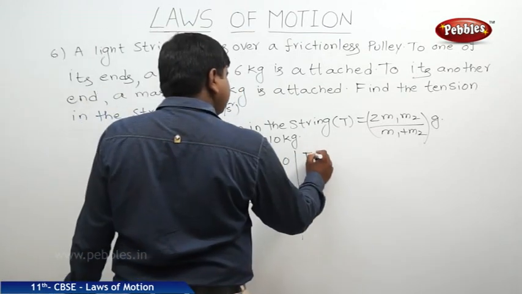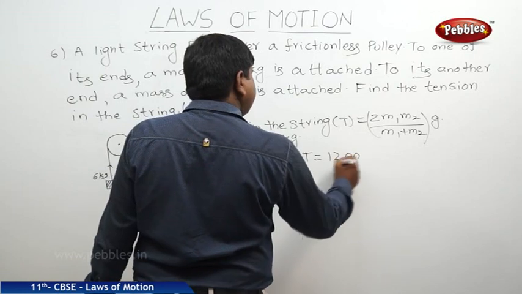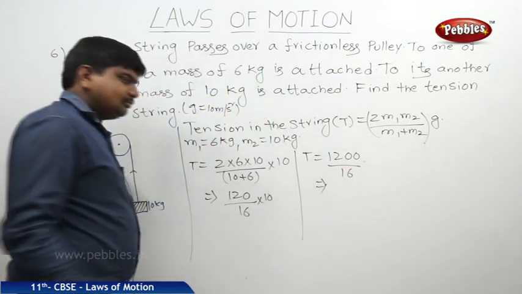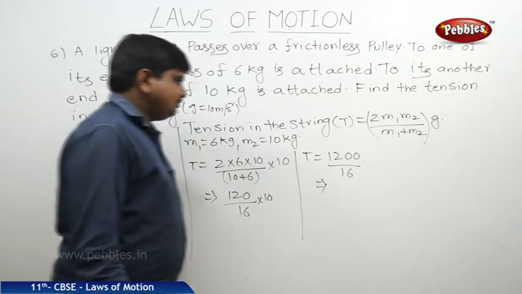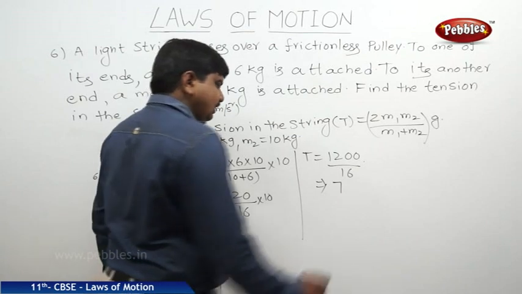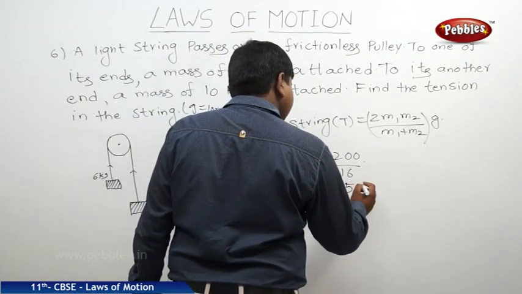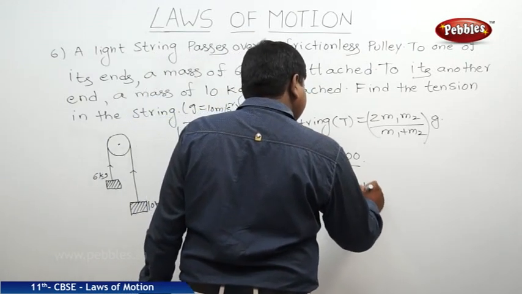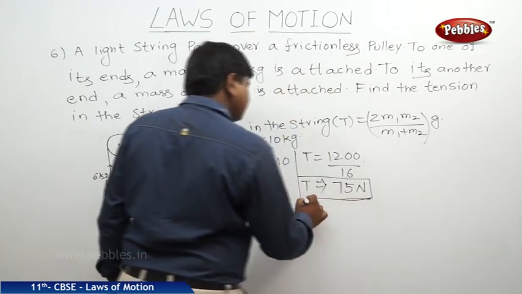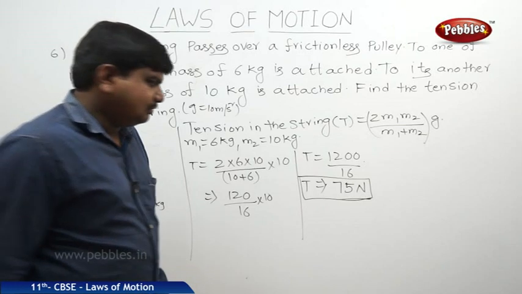So, the tensional force will be 1200 by 16. So, it will be 75 newtons. 1200 by 16 we will get 75.